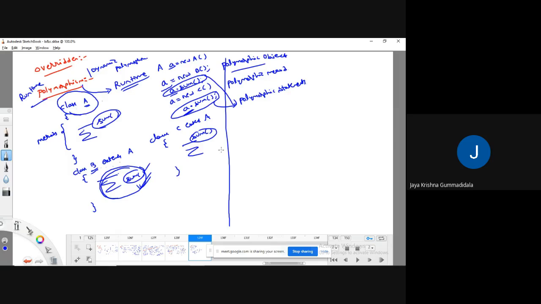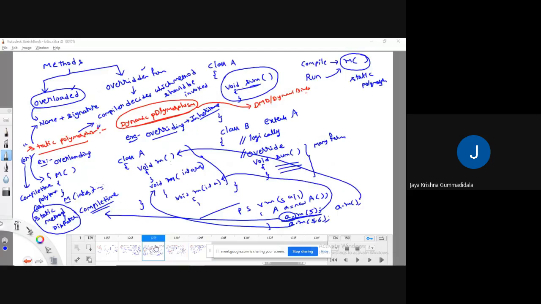Polymorphic statements. Okay, fine. So what we discussed here is that polymorphism simply means it is of two types. One is static, another one is dynamic. In static polymorphism, the overloading concept is decided during compile time, whereas in dynamic polymorphism, we decide at runtime. How we get that runtime behavior is by applying the concept of